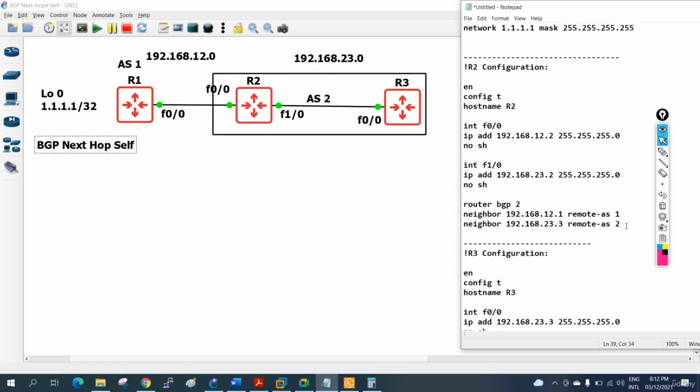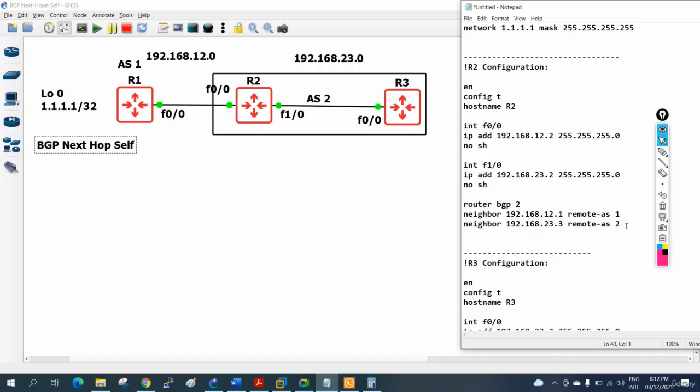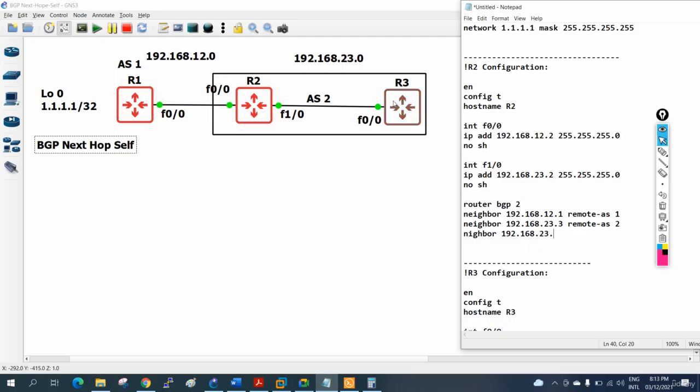How will we do the configuration? We need to go to router bgp 2 and write neighbor. What is our neighbor IP? This is the neighbor for this one, 192.168.23.3. So I will write neighbor 192.168.23.3 and I will say next-hop-self.